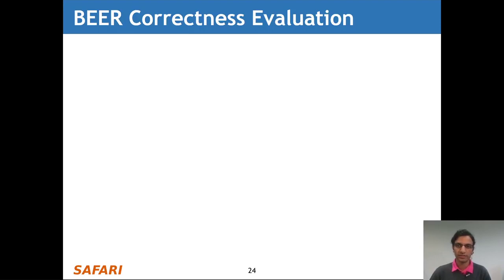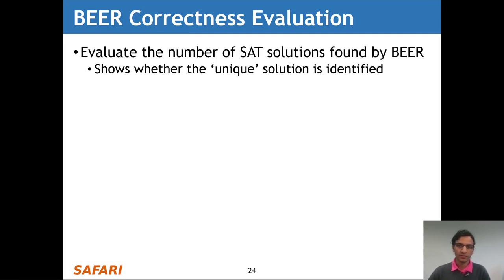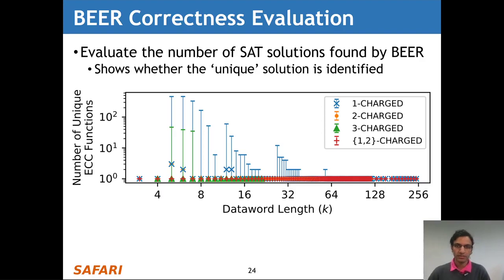Now let's take a look at our correctness evaluation for BEER. In this experiment, we evaluate the number of unique SAT solutions that BEER finds, and this shows whether the unique ground truth solution is identified. In this figure, the x-axis shows the ECC code data word length, and the y-axis shows the number of unique ECC functions identified for all of the different ECC codes that we simulate. Each data point shows the minimum, median, and maximum values observed across all of our simulated ECC codes.